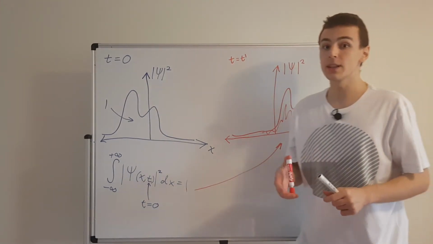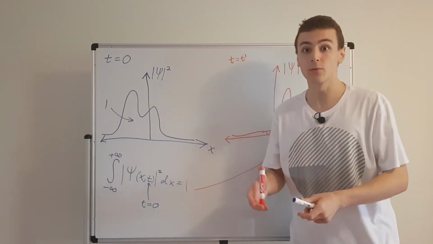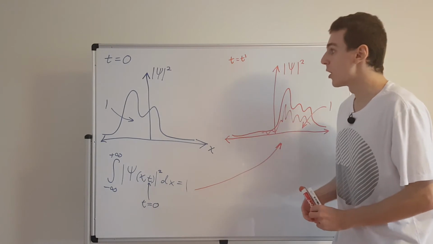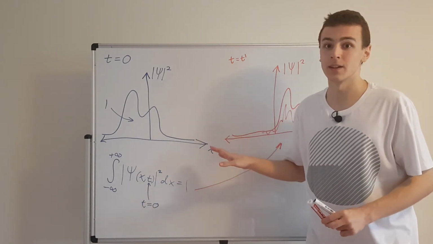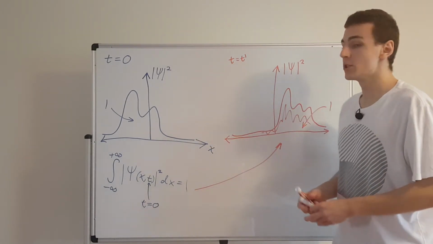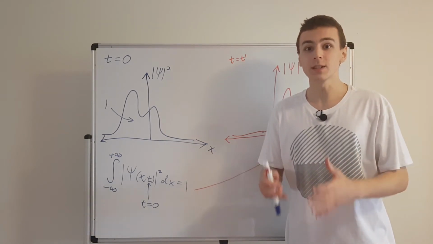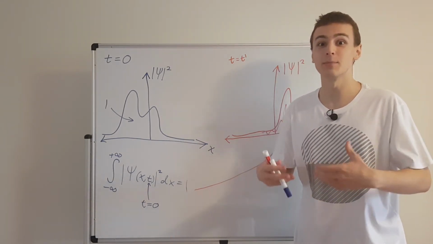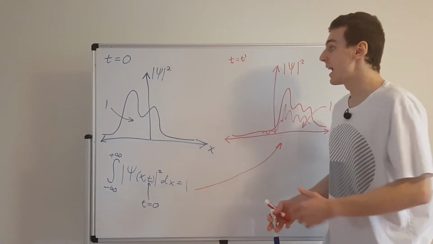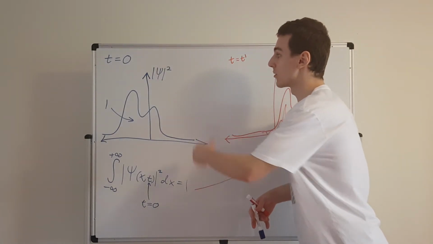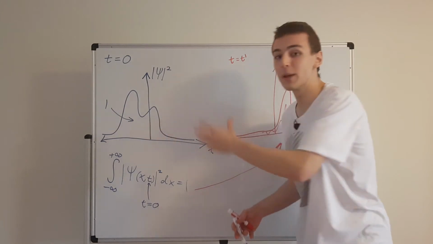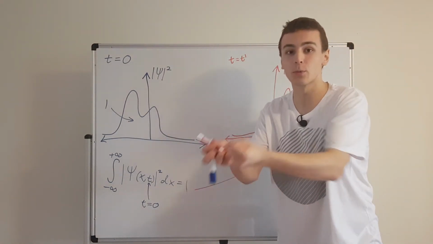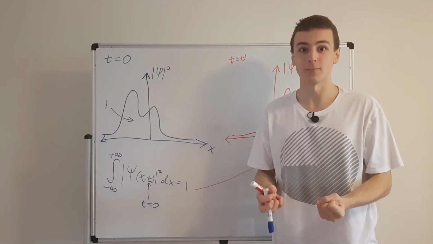There's actually a video in this playlist where we do a proof of normalization preservation. So we actually prove why this has to hold. But let's think about this from an intuitive perspective. If quantum mechanics describes the universe effectively, and it actually gives us meaningful probabilities, then as the time evolution is going on for this wave function, it has to remain normalized. Otherwise, we wouldn't be able to get those meaningful probabilities out of the wave function.